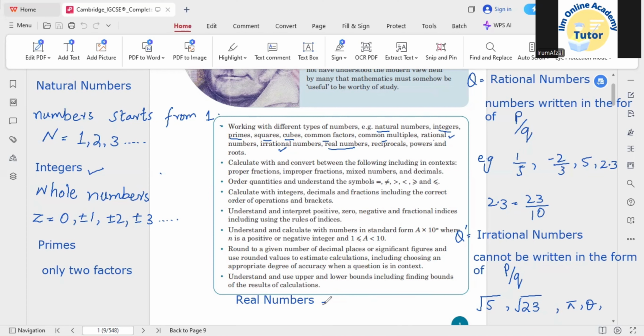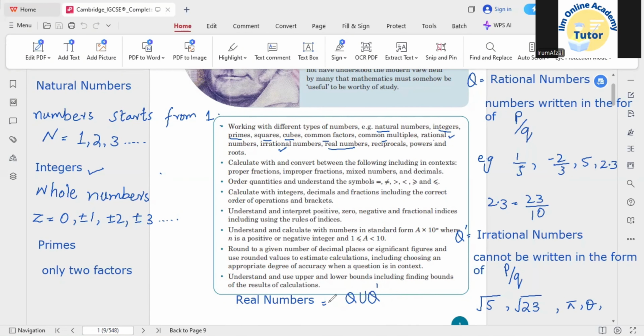And if you take the union of rational and irrational numbers, that is called real numbers. It means that in real numbers we have all the categories of numbers, either rational or irrational.